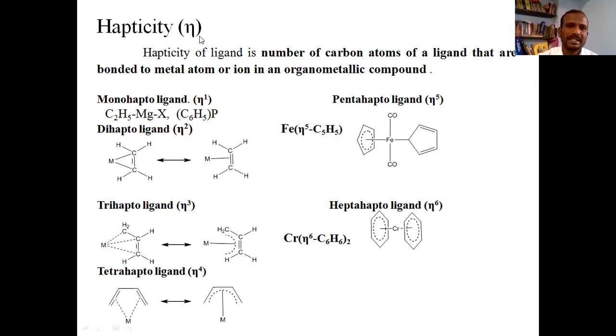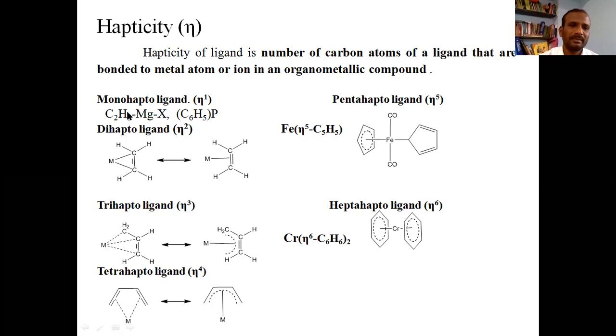This hapticity is denoted by eta, with a superscript number which denotes its hapticity. For example, we have the monohapto ligand. Mono means 1, hapto means hapticity is 1.